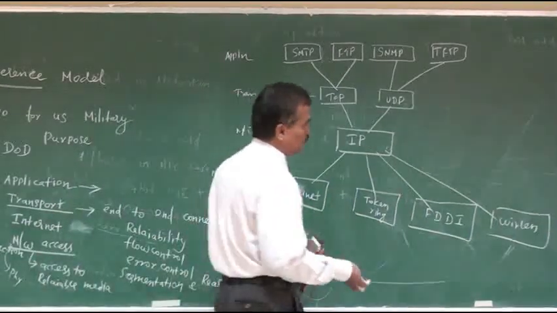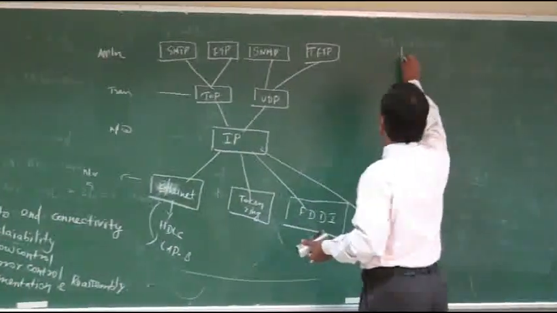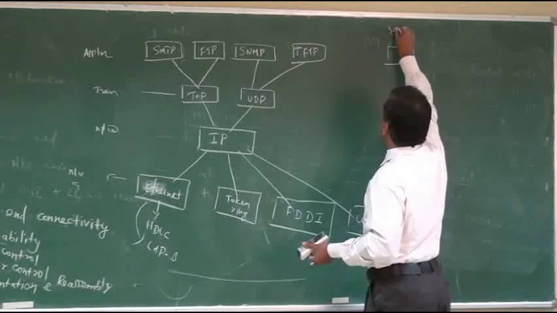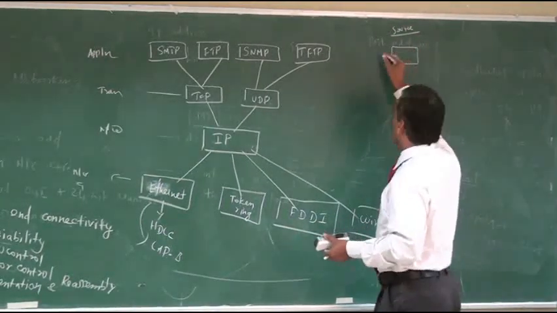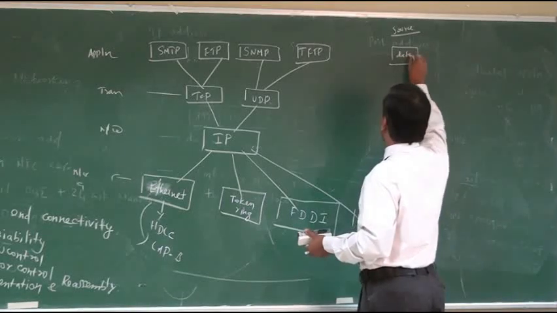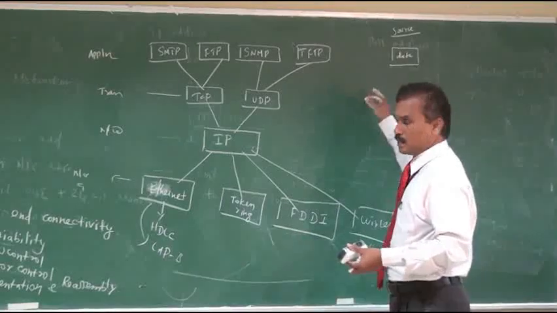So how is the data transmitted now? Let us see how the data can be transmitted. For example, this is the source. In the application layer we have the original data, for example, mail application data.